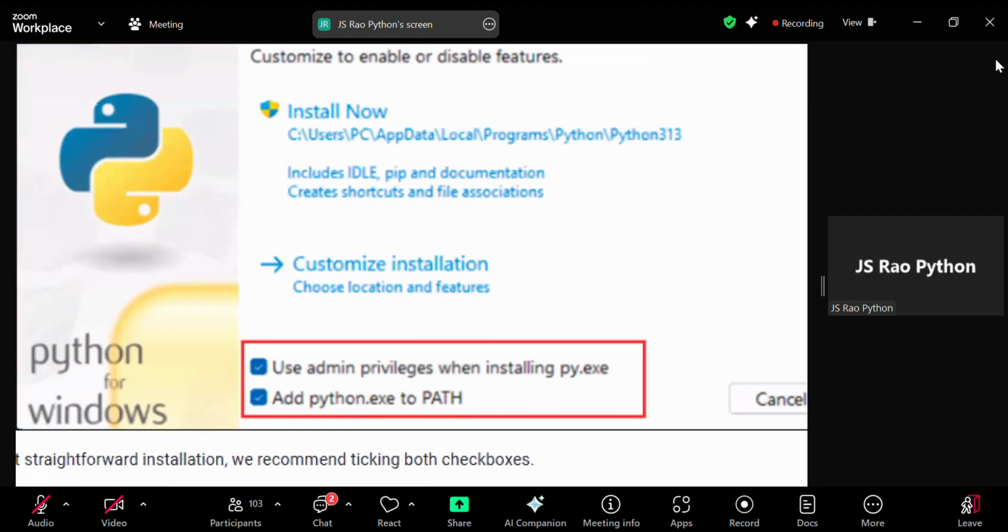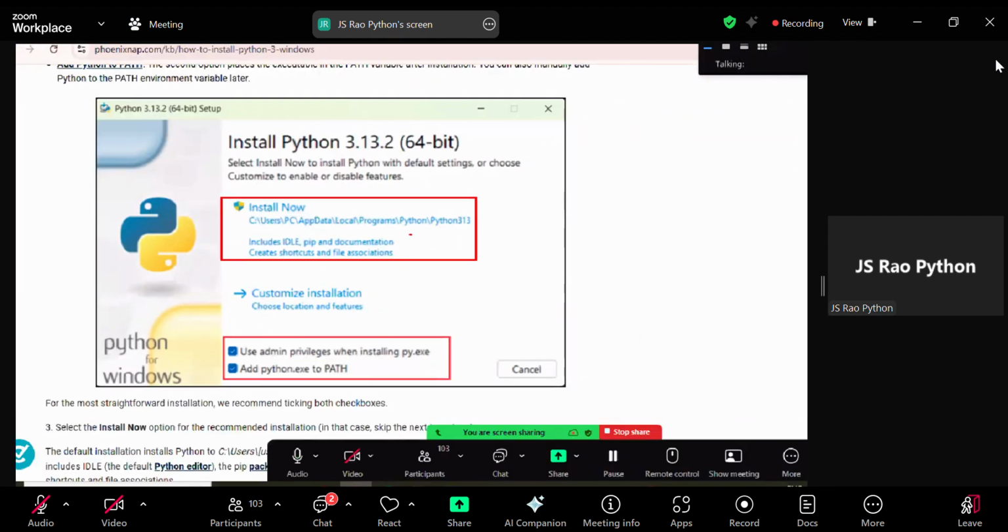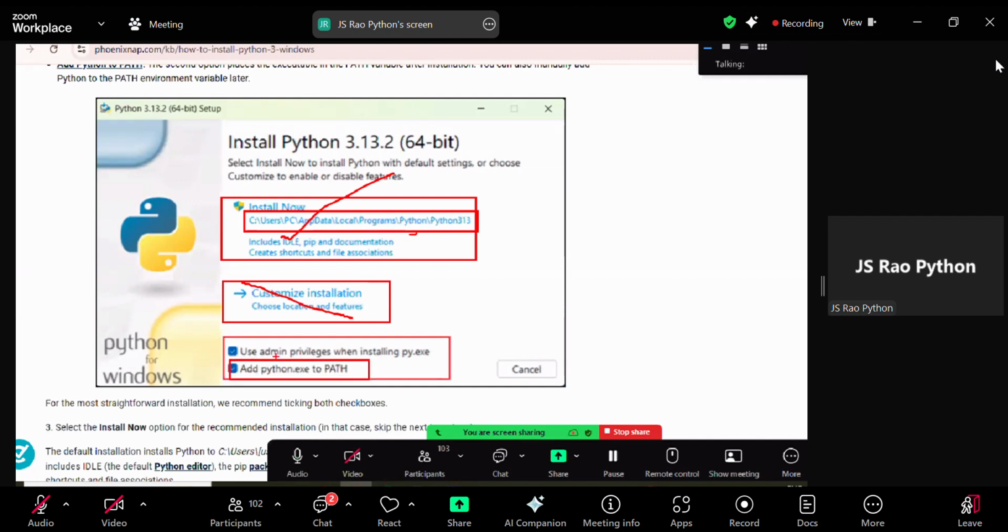The first time it shows like this. This is the default location, and this is a custom location where you want to install. What features you want to install, you can choose here. As a learner, as a beginner, don't select the custom one. You can select the default one, guys. Before clicking it, you have to select these check boxes, because they automatically add the Python path to the environment variable, and admin privileges are also taken. For some people only one option shows, for some people both options display. If any options are there, select them and click next.